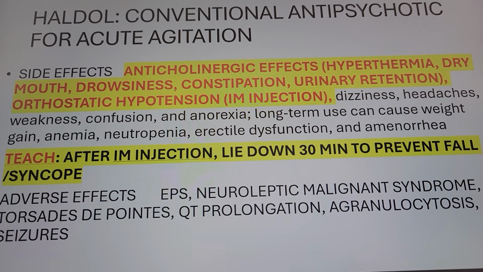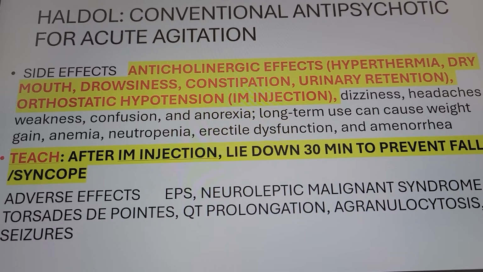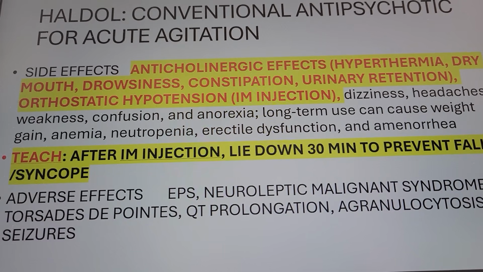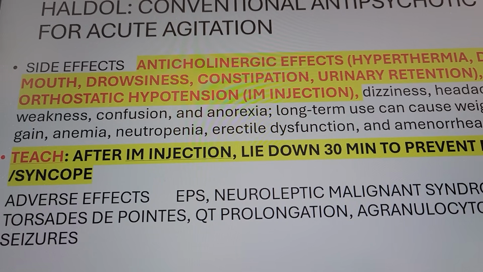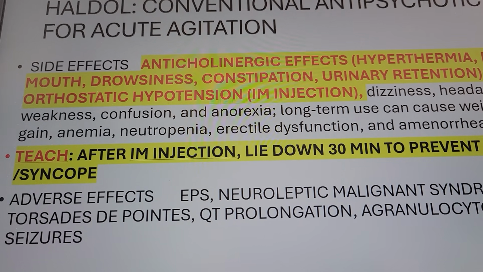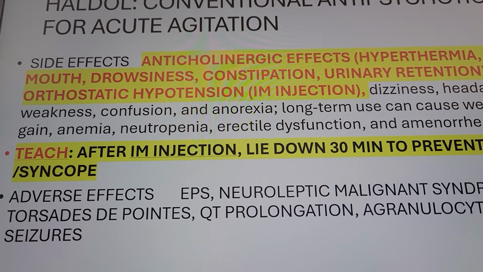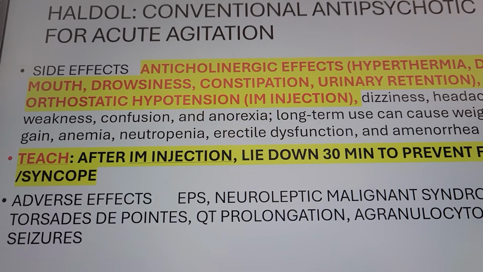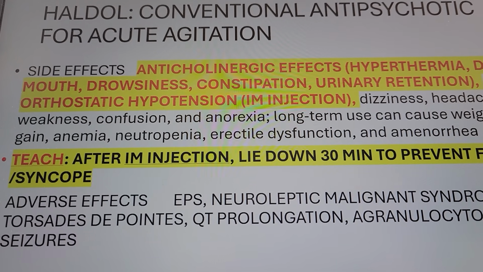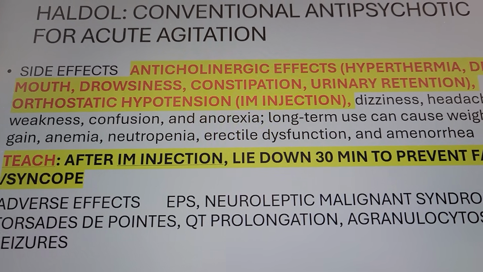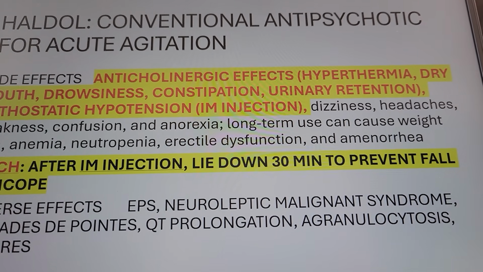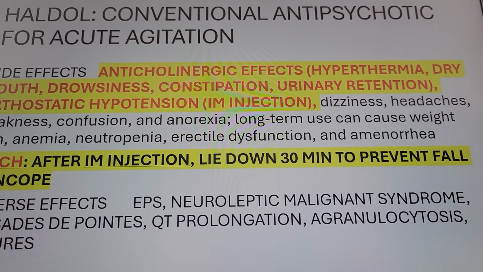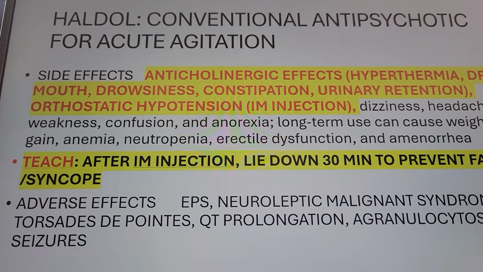And if they use it long term, they can have weight gain, right? Anemia, neutropenia, that means it suppresses the bone marrow, right? Because red blood cells go down, anemia, white blood cells also decrease, neutropenia, now they're at risk for infection. Erectile dysfunction also, it affects their sex life, right? And then amenorrhea, no menstruation for the ladies. Okay, so that's the side effect.